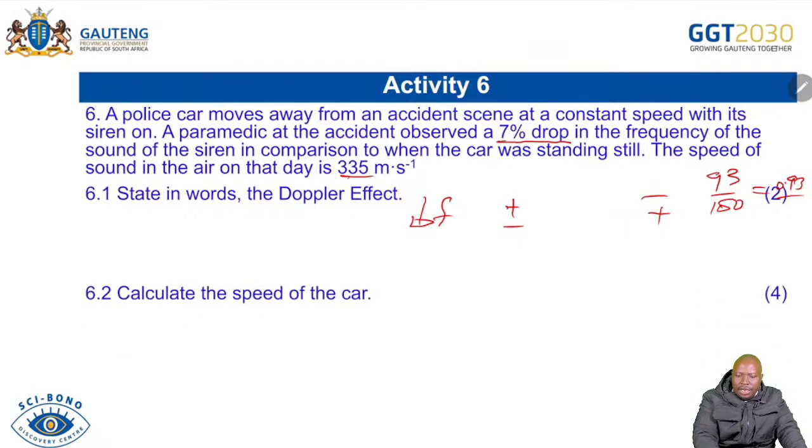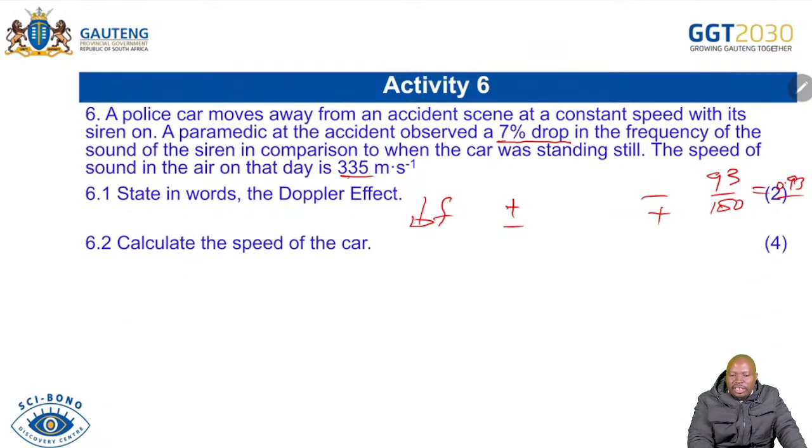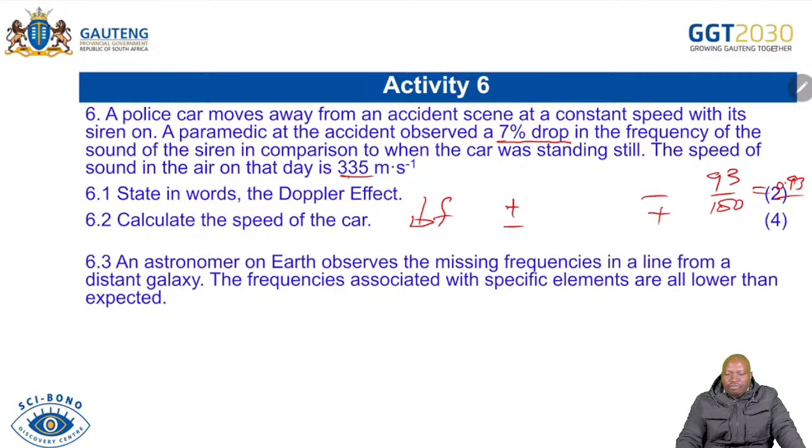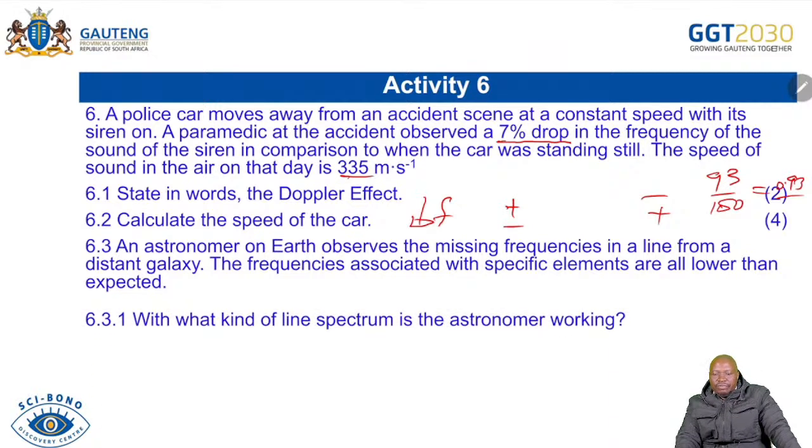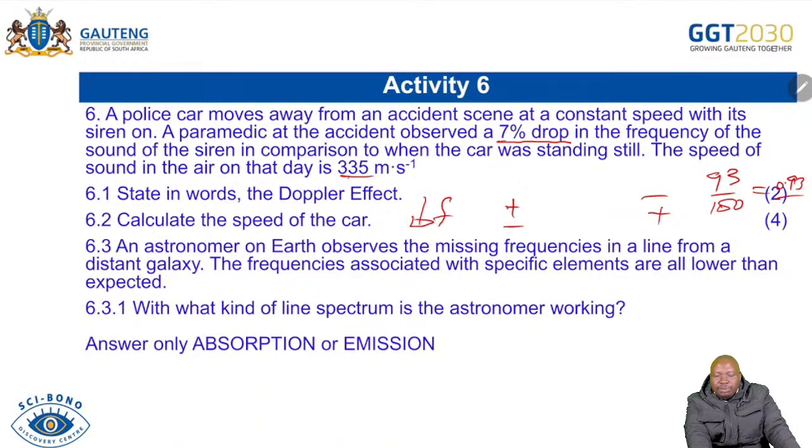Now, you have to calculate the speed of the car. Then you know the formula. Then we have the question that says an astronomer on Earth observes the missing frequencies in a line from a distant galaxy. The frequencies associated with the specific elements are lower than expected. And then we are asking, with what kind of line spectrum is this astronomer working? Is it absorption or emission?